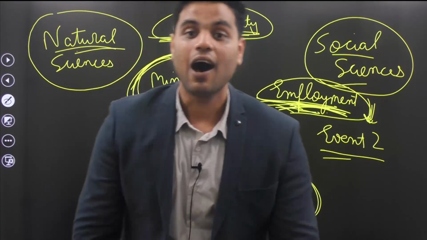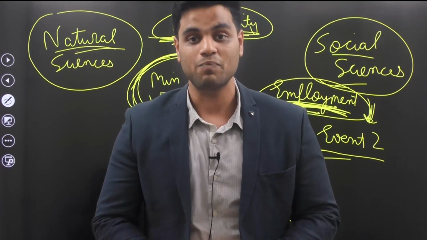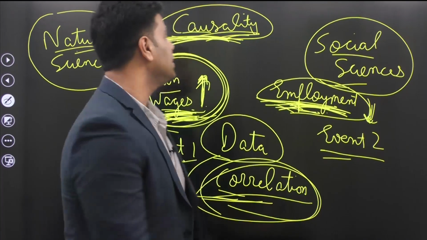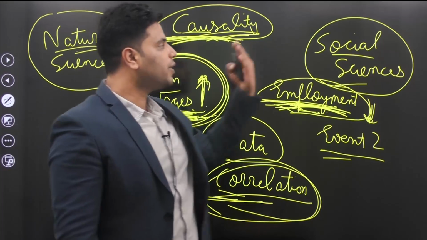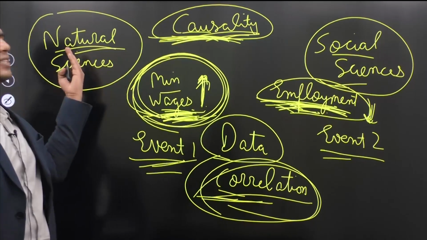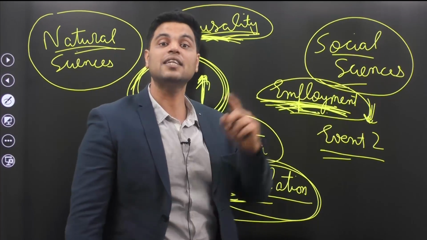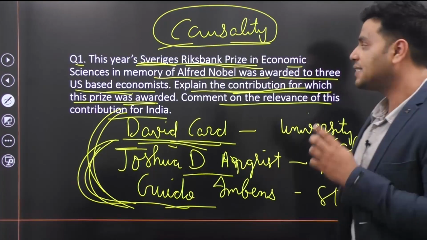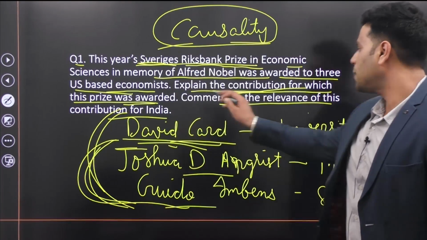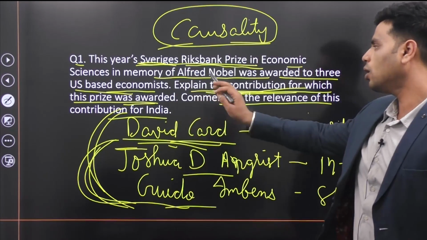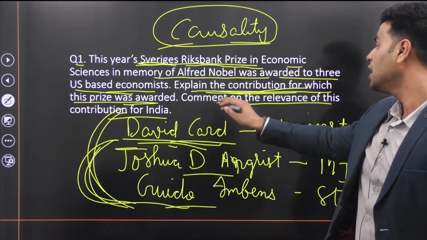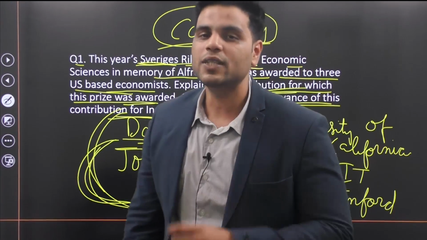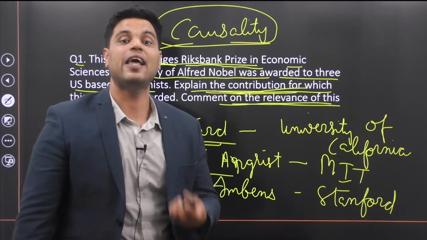And as they say, half-truth is sometimes worse than a lie. Maybe it's not revealing the complete picture, right? So establishing causality in economics would take economics closer to the domain of natural sciences rather than being in the social sciences. And that is very important. Now, the second part of your question was, explain the contribution for which the prize was awarded. This was the first part. The second part was, comment on the relevance of the contribution for India. How is this particular research relevant for India?